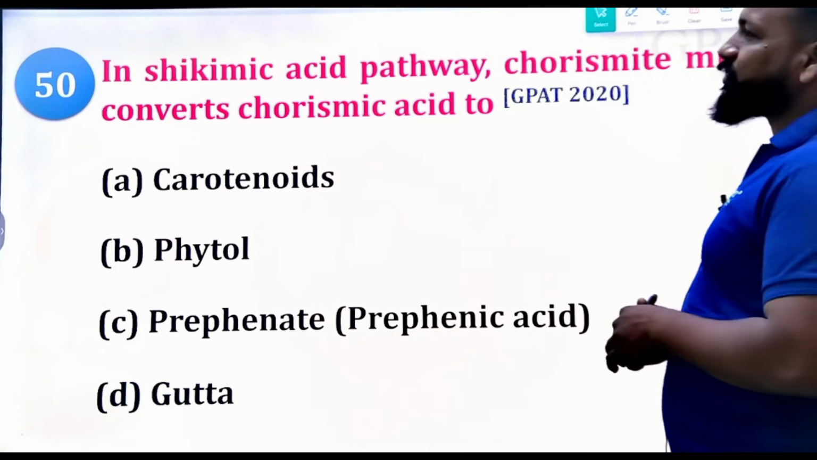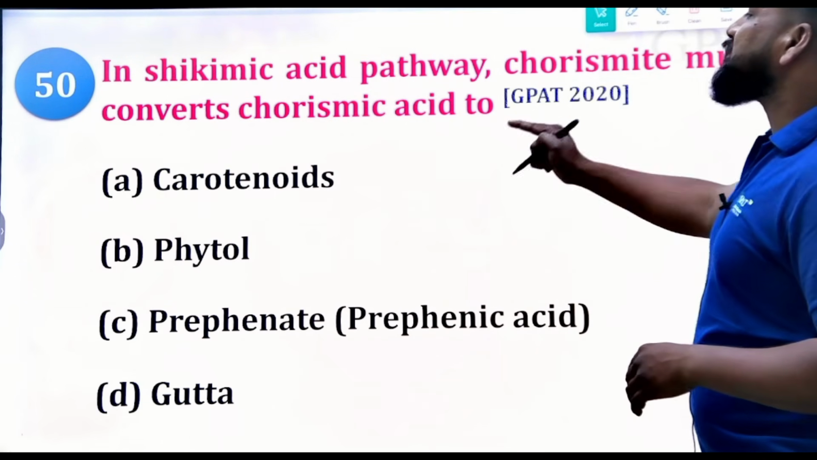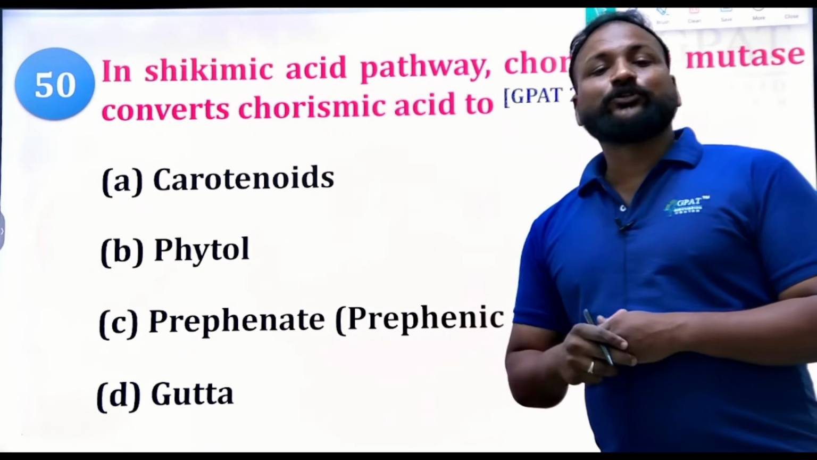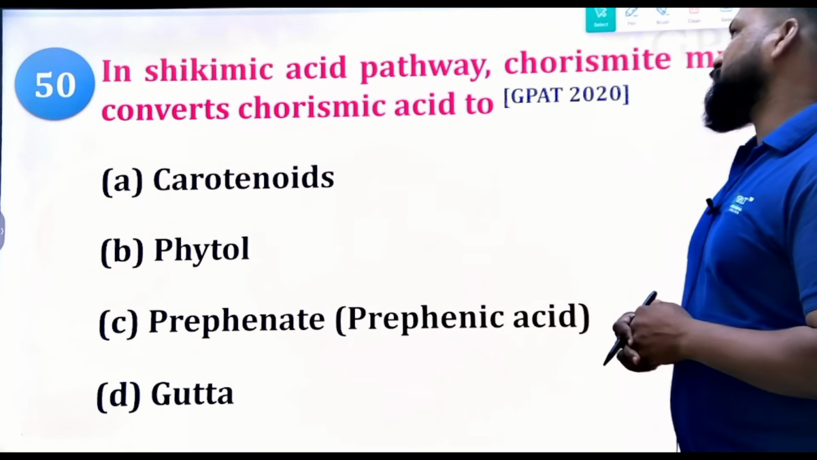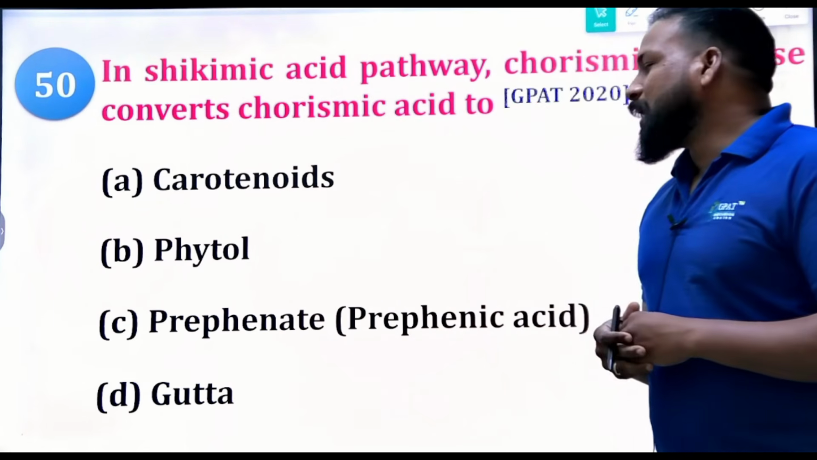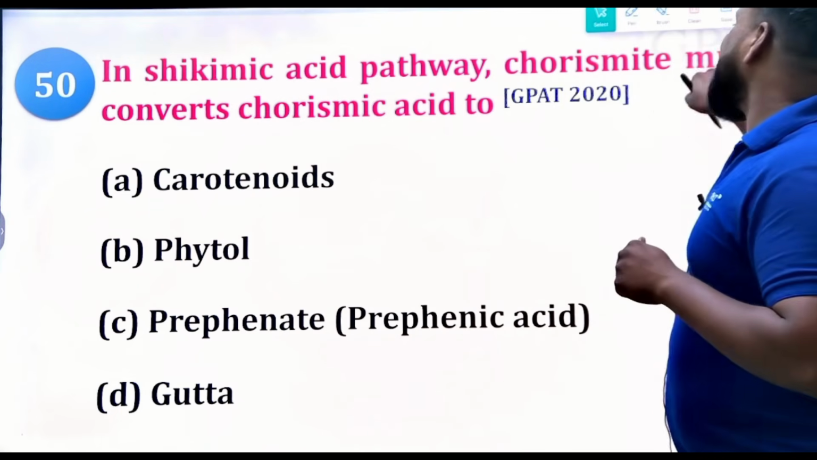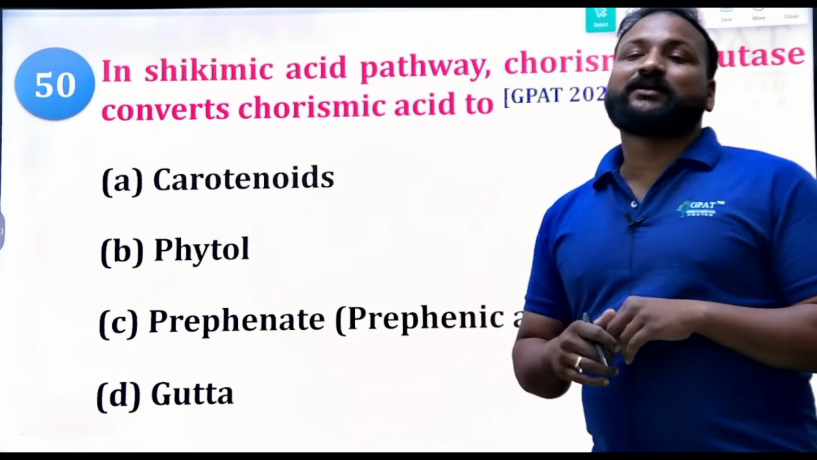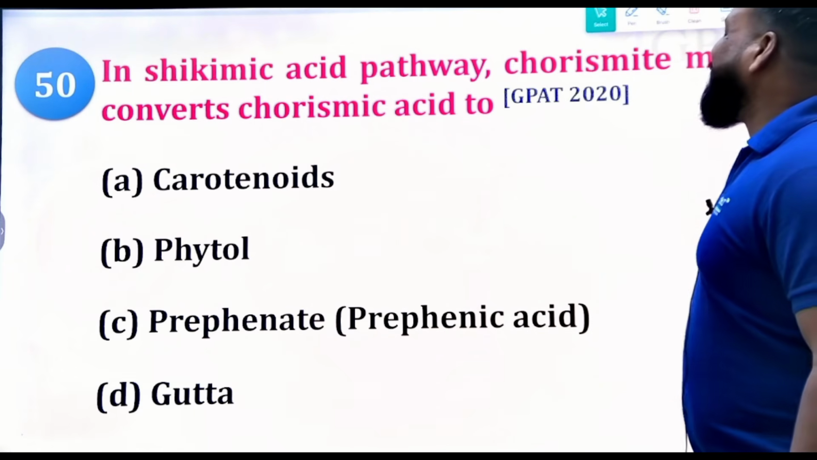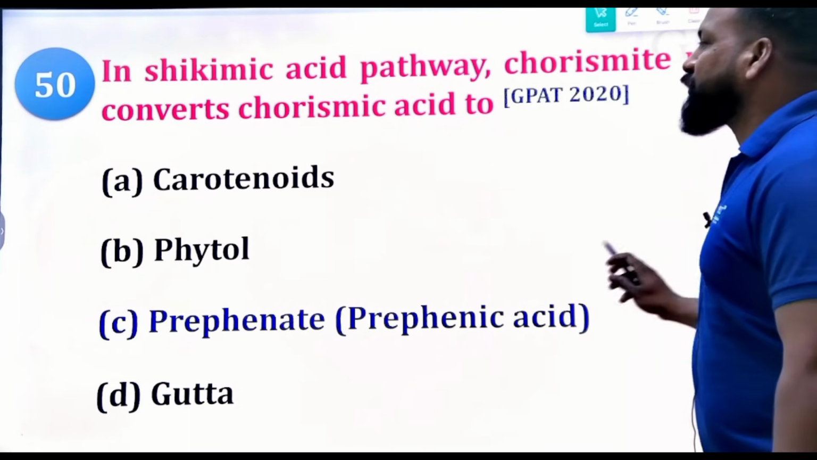Next, 15th question. Great, you're listening, right? In the shikimic acid pathway, chorismate mutase converts chorismic acid to what? GPAT 2020 question. Carotenoids, no. Phytol, no. Gutta, no. But prephenic acid. So this chorismate mutase enzyme converts chorismic acid to prephenate, or prephenic acid. Try to remember this one.